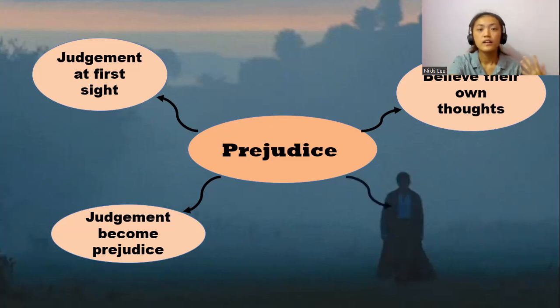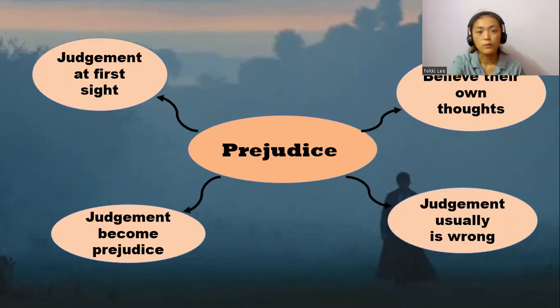They only realize that the judgment is usually wrong because we don't really know that person well. In the novel, in the plot setting of that time, prejudice is very obvious because they tend to think that what they think is right, rather than have the opportunity to know that person before forming their own judgment.